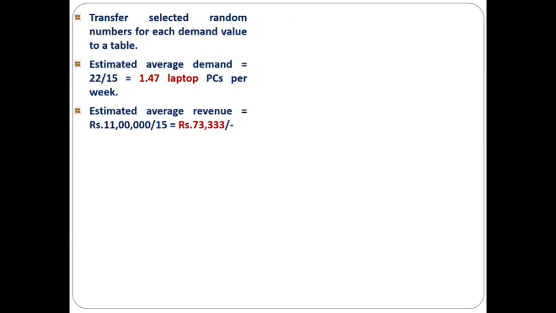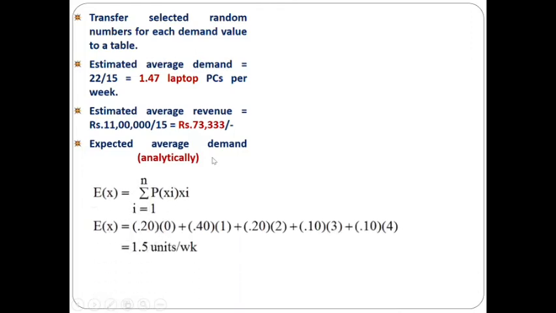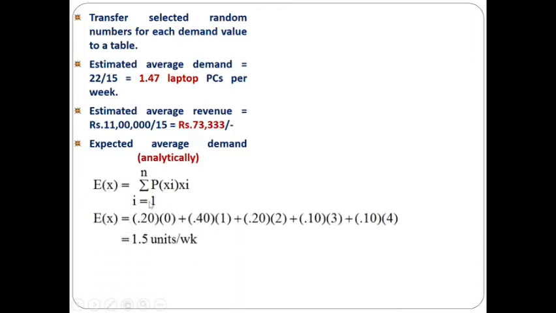mathematical calculation. If you analytically calculate the expected average demand, the formula is the summation of i equal to 1 to n of p(xi) into xi, the probability of xi into the demand. We know the probability is 0.20 for 0 demand and 0.40 for 1 demand and so on. If you multiply and sum it up, the value is 1.5 units per week. You can compare it with the simulated results, which is very near. We just got a near optimal solution, which is 1.47 laptop PCs per week.